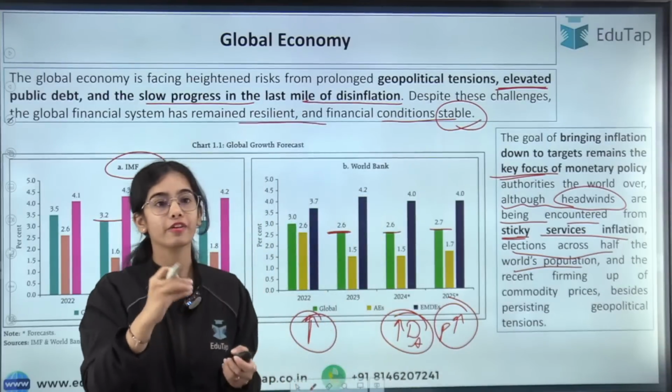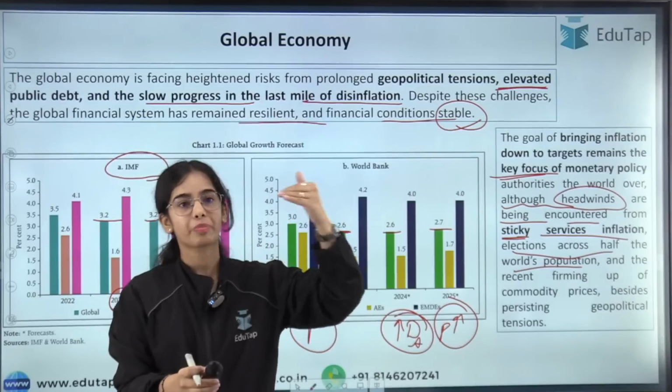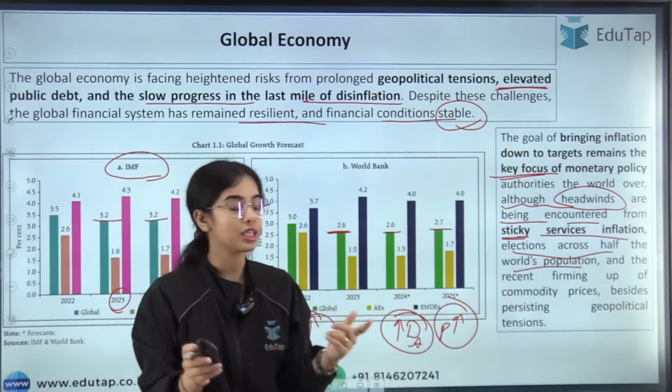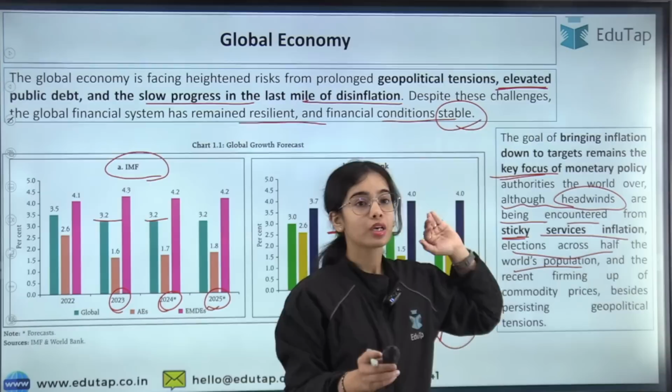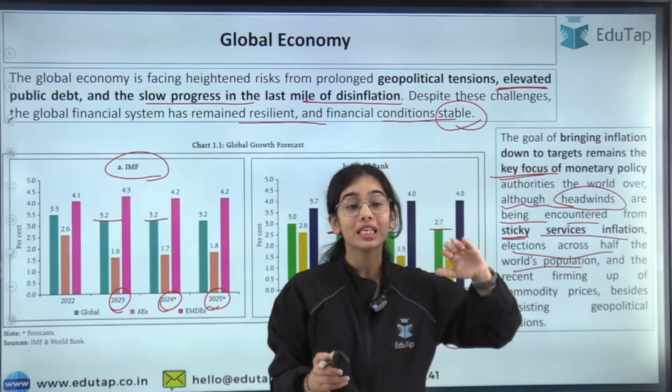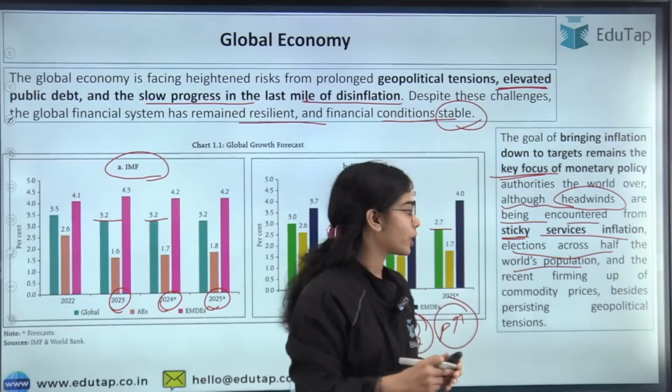Or if there is high demand for stages for the rallies, the prices of these commodities will start increasing. So due to elections across half of the world's population, disinflation is happening only slowly.